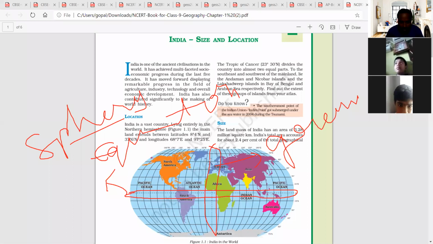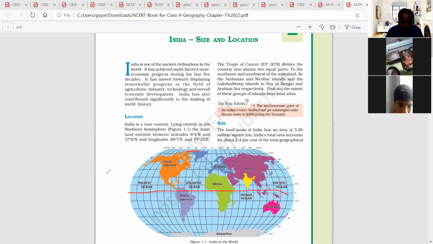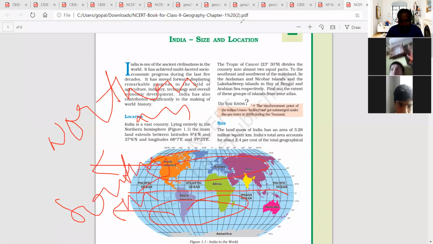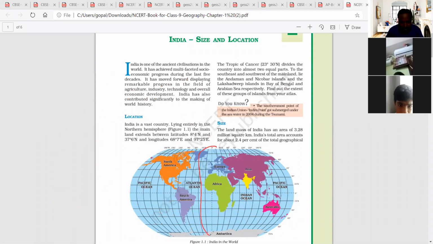So see here. Okay, Greenwich. Now, if you classify this Earth into two parts, then it is called the Northern Hemisphere. Next, it is called the Southern Hemisphere. At the same time, here also we can classify based on this Greenwich. That is, it is called the Eastern Hemisphere. It is called the Western Hemisphere.